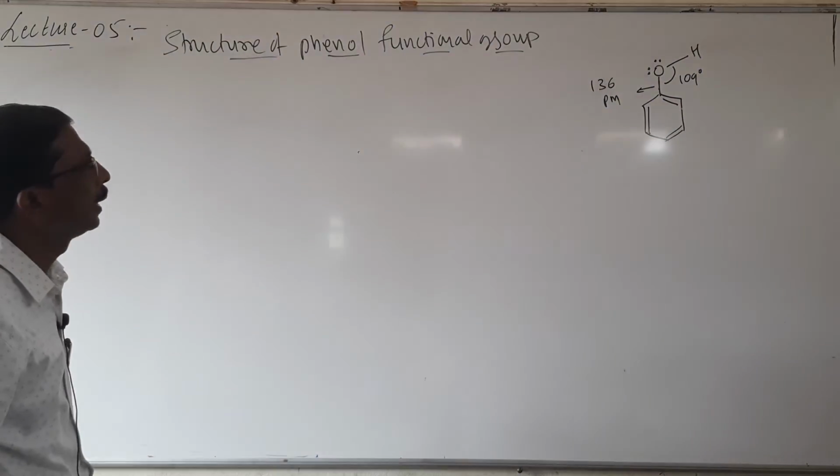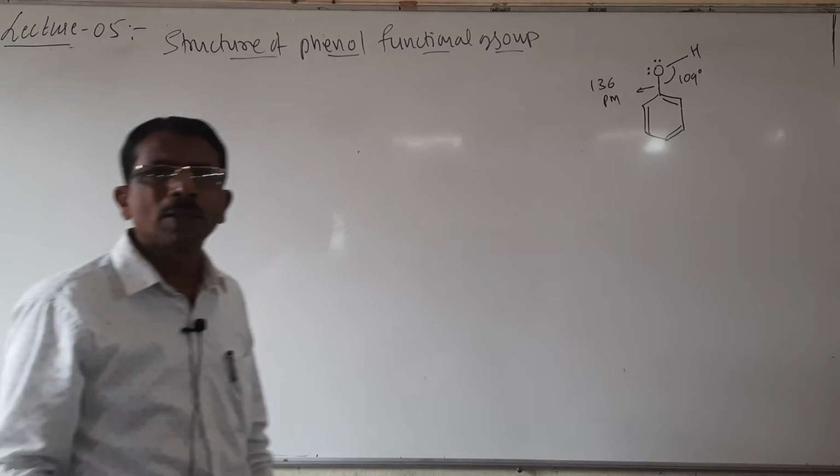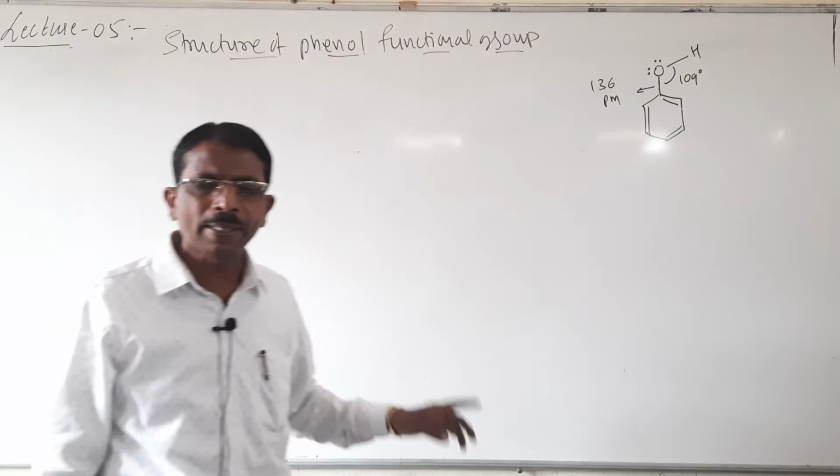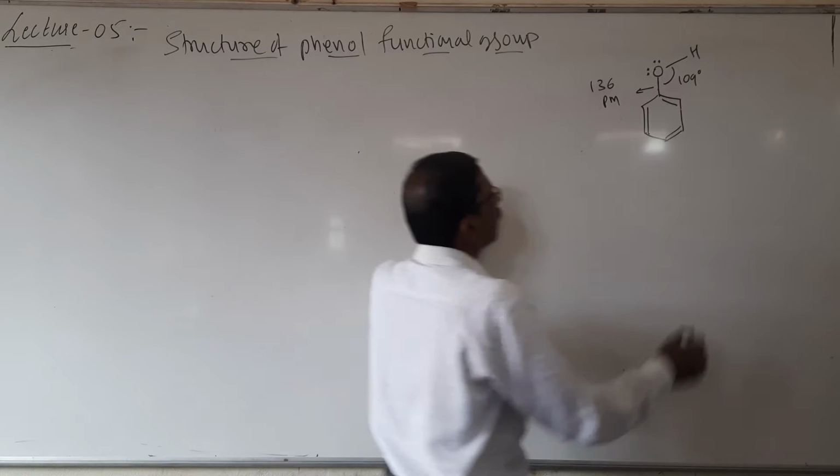Look here students, in phenol the OH group is directly attached to the sp2 hybridized carbon atom.